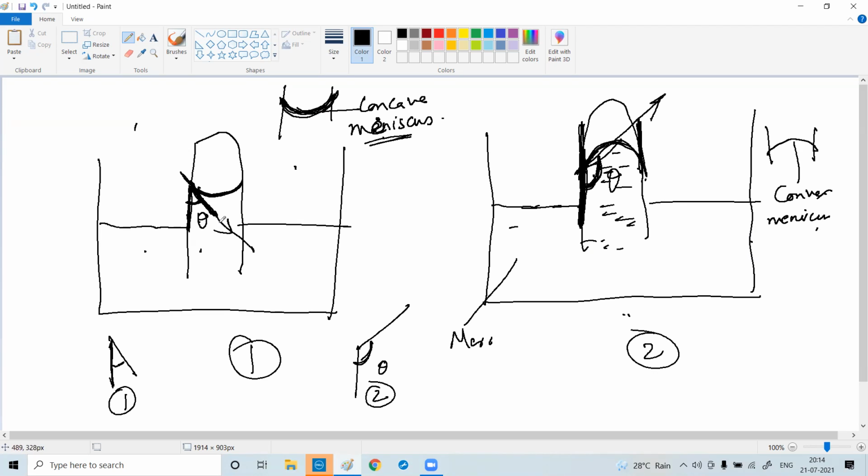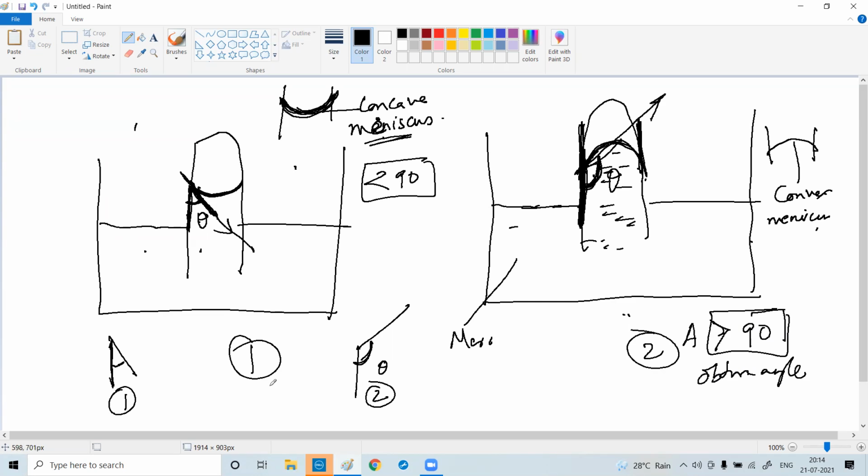So here the angle of contact is less than 90 degrees, and here the angle of contact is greater than 90 degrees. And you know that any angle greater than 90 degrees is called an obtuse angle, and any angle less than 90 degrees is called an acute angle. All of you, yes or no? Yes, sir.